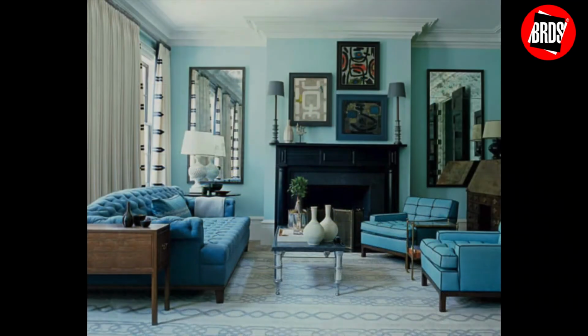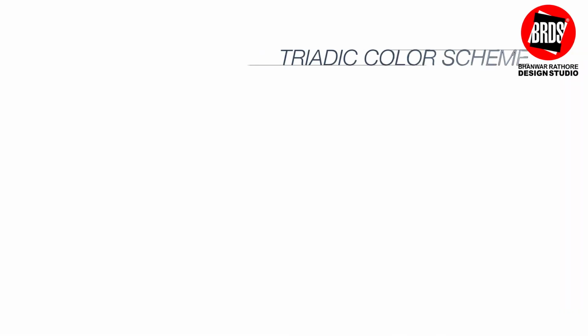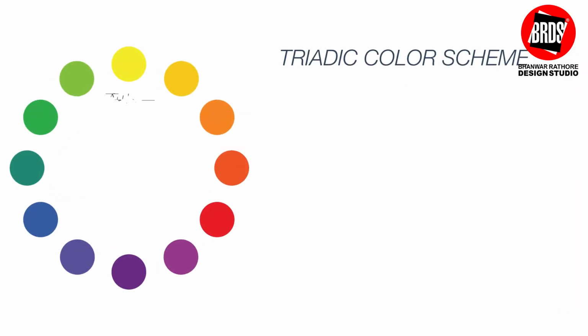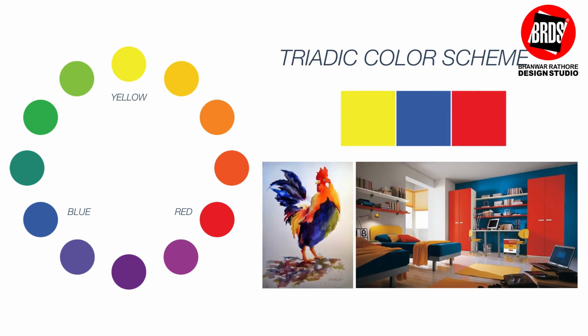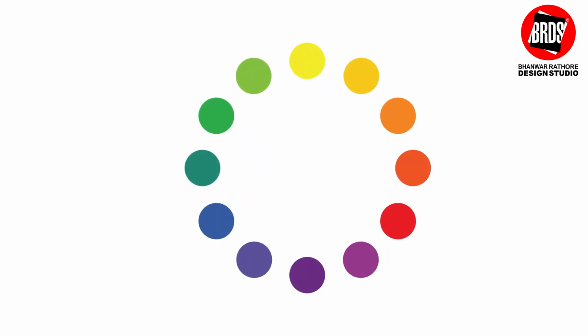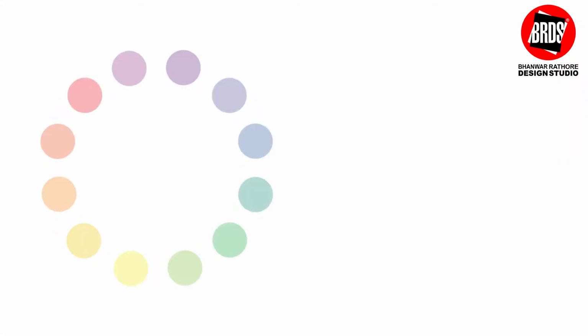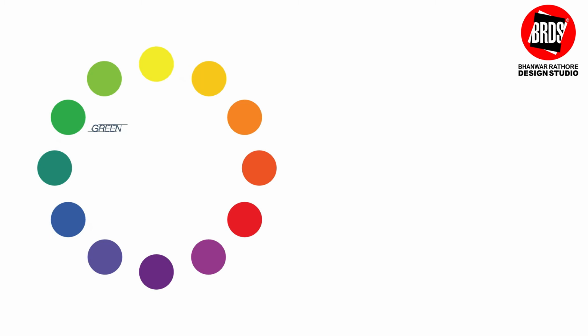Now, a triangle or triadic color scheme is a combination of three colors which are evenly placed around a color wheel. When you look at yellow, blue and red, or green, purple and orange, or other combinations which are evenly placed, that forms a triadic color scheme. These three colors help to create a subtle and vibrant, visually stabilizing combination, and it works well for highlighting your contents.